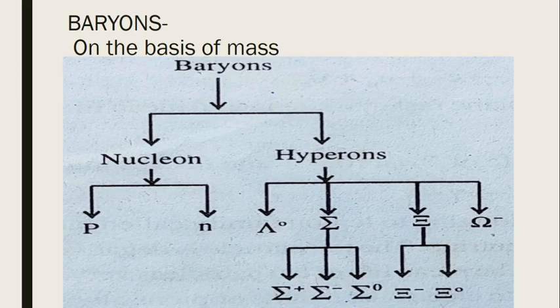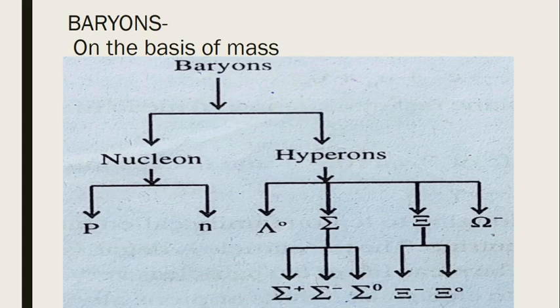And nucleons, you know, consist of proton and neutron together with their antiparticles. Generally, we can say that the nucleus consists of only two particles, proton and neutron, but their antiparticles also exist. Now, moving on to hyperons, there are several hyperons.